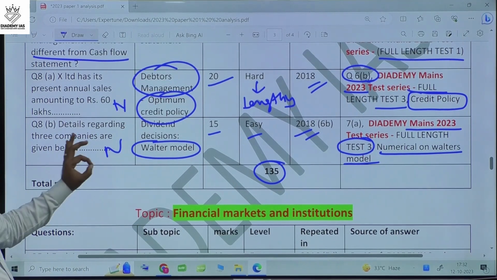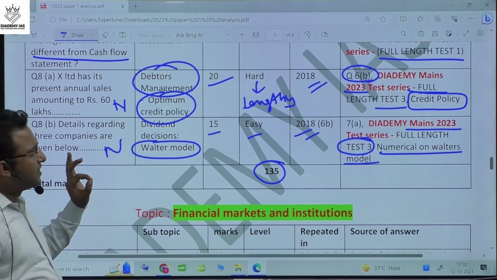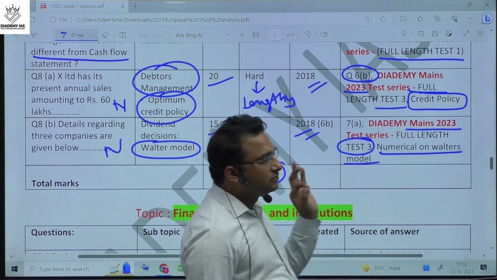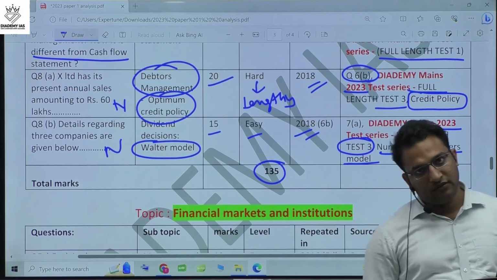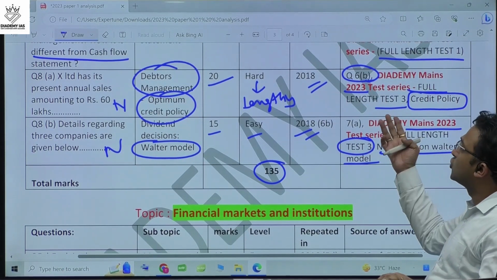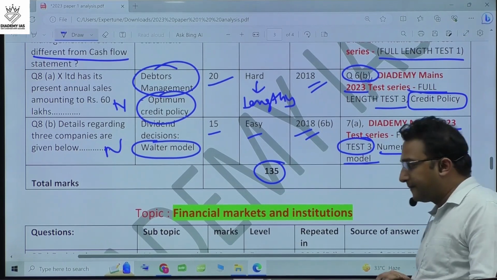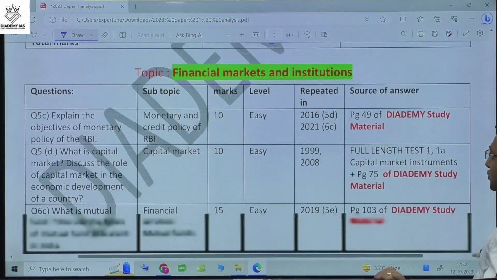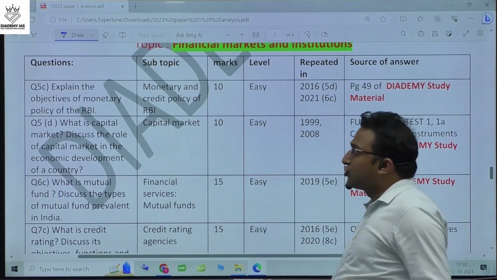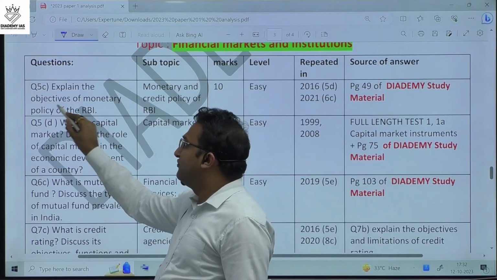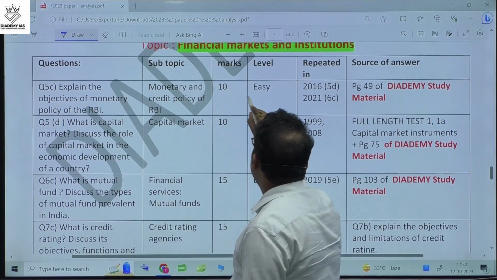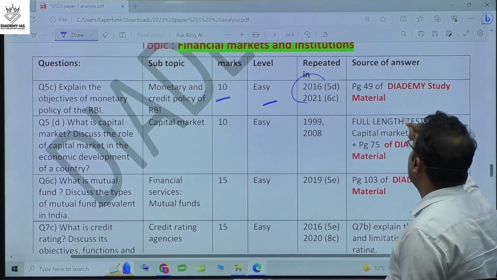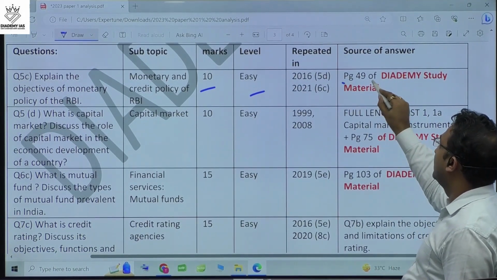Okay. So definitely financial management is your most important area in Paper 1. Again, we can trace back the source of most of the questions from our test series. Next comes financial markets and institutions. The first question is about the objectives of monetary policy. Very basic question, 10 marker, easy, repeated, and this can be found on page number 49 of the Diadem